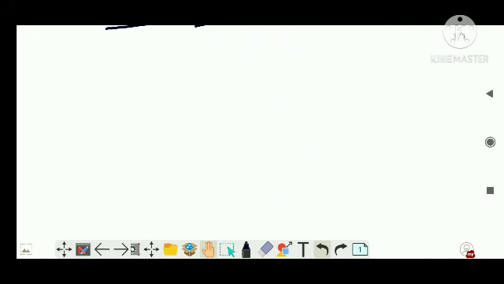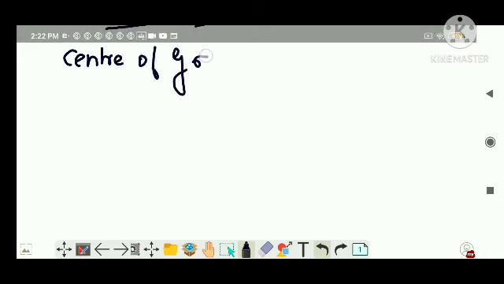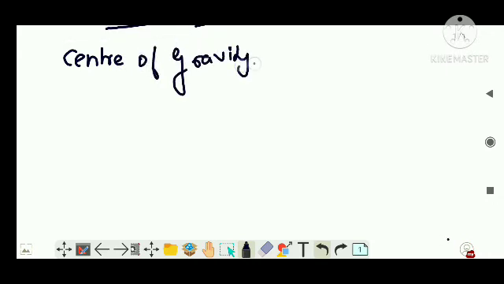Clear? The next topic which is present in your textbook and you have to learn is called center of gravity. Right after that only moment of inertia comes up. What do you mean by center of gravity? It is a point where the total gravitational torque on the body is zero.